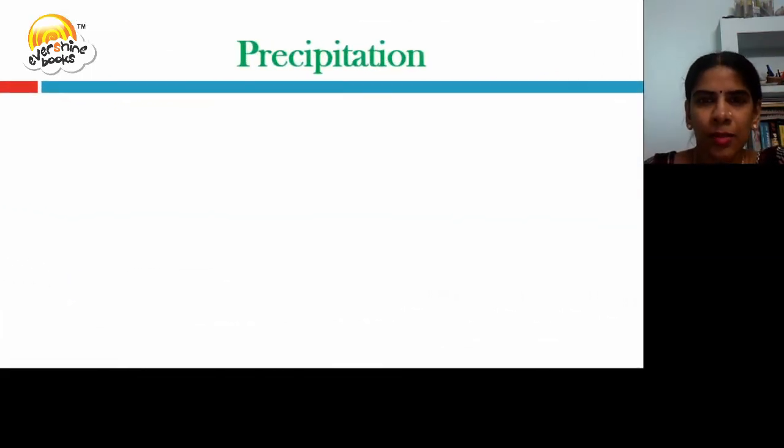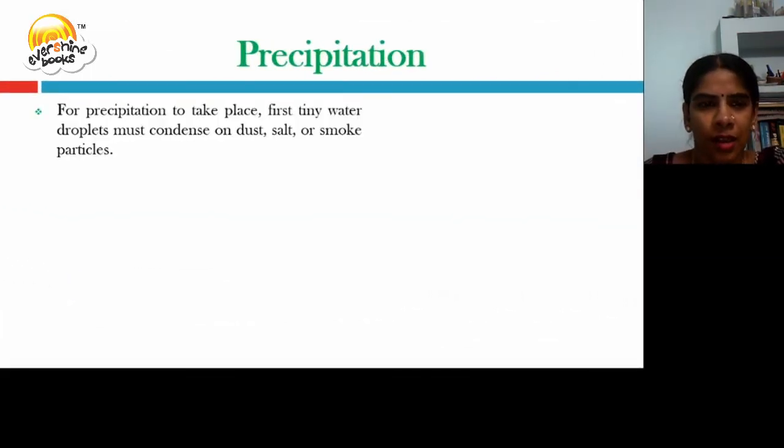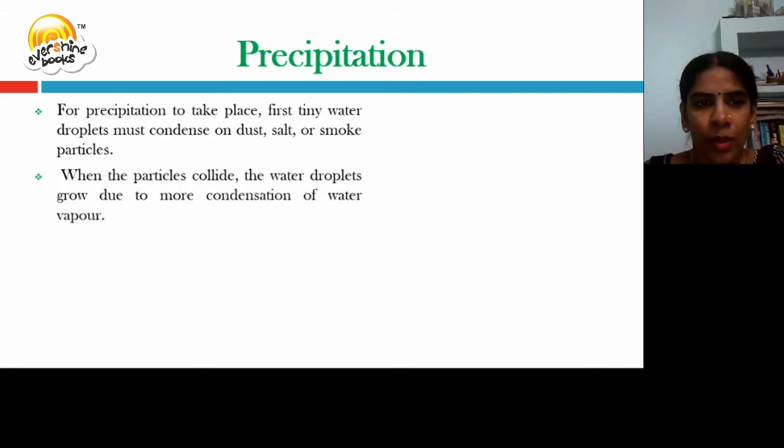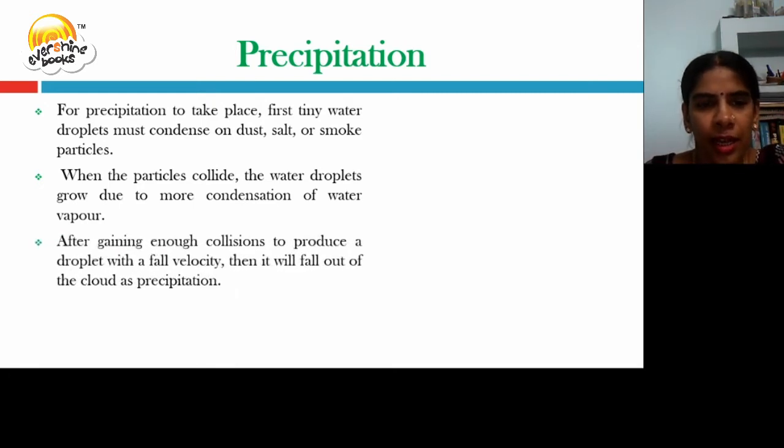Let us learn the term precipitation. For precipitation to take place, first tiny water droplets must condense on dust, salt or smoke particles. When the particles collide, the water droplets grow due to more condensation of water vapor. After gaining enough collisions to produce a droplet with a fall velocity, it will fall out of the cloud as precipitation.